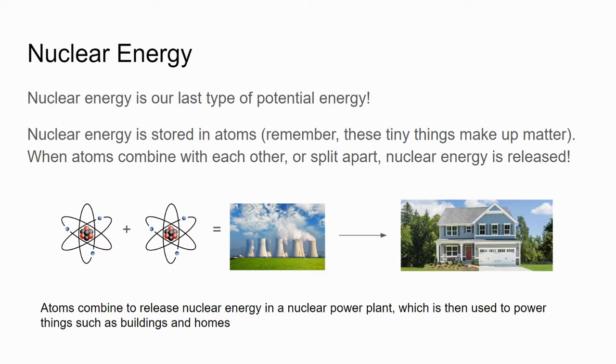If we look down here at our example, we have two atoms combining, which creates nuclear energy, which is then wired to our homes and our buildings and our cities, which helps power them up. The reason this is a form of potential energy is because it's stored in atoms. It's waiting to release, it's waiting to combine, and then we can create nuclear energy.